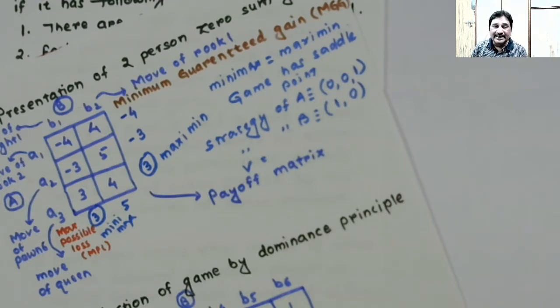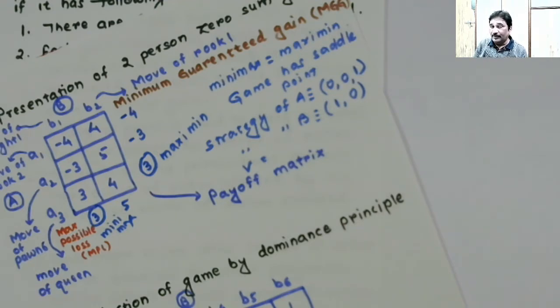Okay, what is the gain to player A? Gain to player A is 3 and loss to player B is 3. Now if this happens twice, then the gain to player A will be 6 and loss to player B will be 6. If this happens thrice or 10 times, then what will happen? Gain to player A will be 30 and loss to player B will be 30.